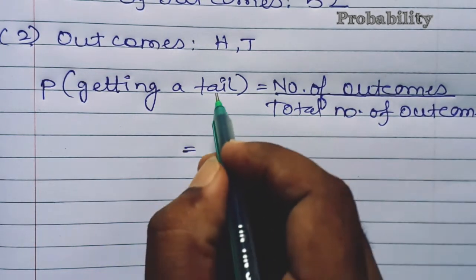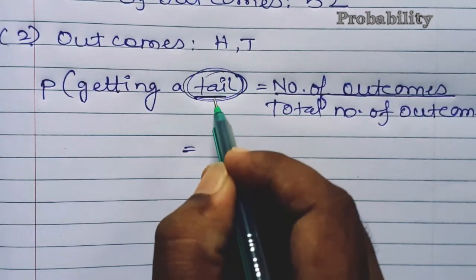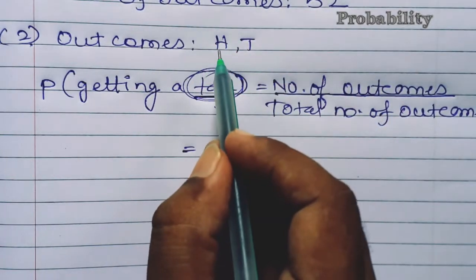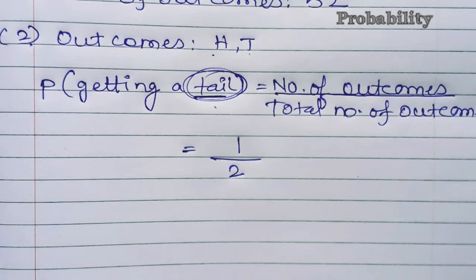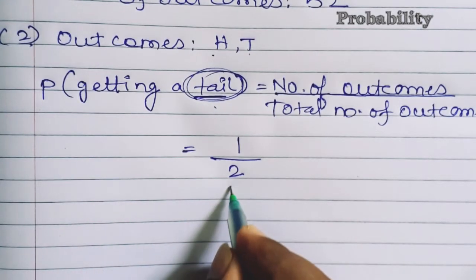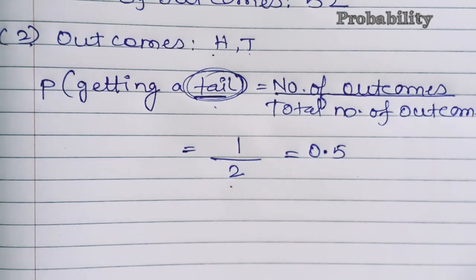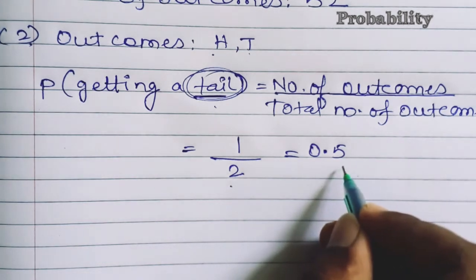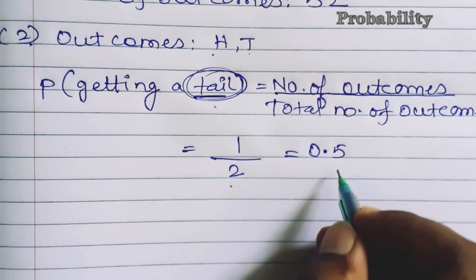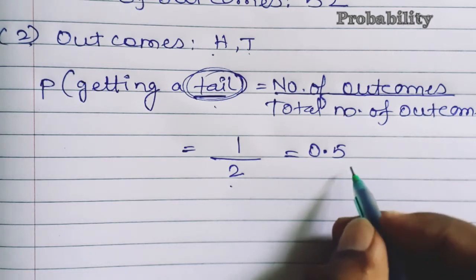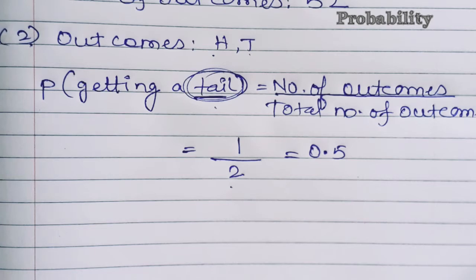So number of outcomes: the value we wrote in the bracket means tail. So how many times is tail coming in our outcome? Only one time. And what is the total number of outcomes? Count: 1, 2. So here it will be 2. Always remember that your denominator value will be greater than the numerator. So your final answer will be 1/2, or you can write 0.5. So both the options are correct. Either you can write it in fraction or in decimal. So you could see that our answer is 0.5. As I've already explained in the introductory part, your answer will always lie in a range between 0 to 1. So that told us this answer is between 0 and 1, so our answer is correct.